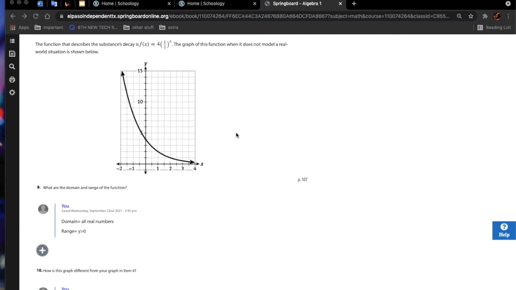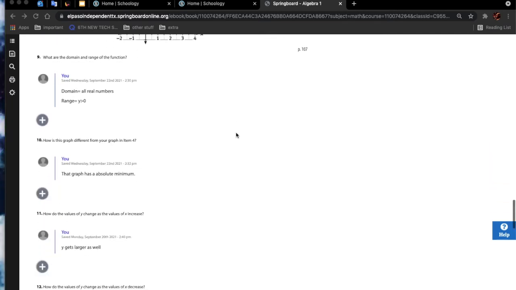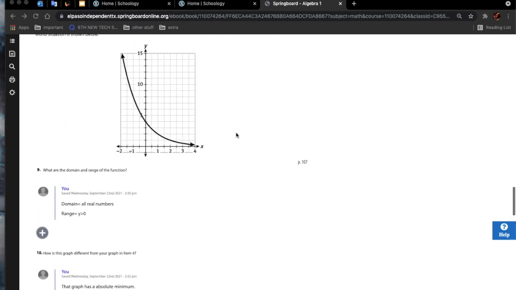The domain and range. What are the domain and range of the functions? Domain's all real numbers because the line has arrows indicating that it keeps on going further past the graph. Range is y is greater than 0. Question 10. How is the graph different from the graph in item 4? The graph has an absolute minimum.